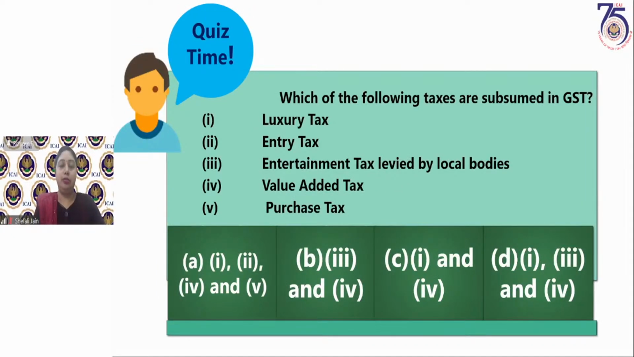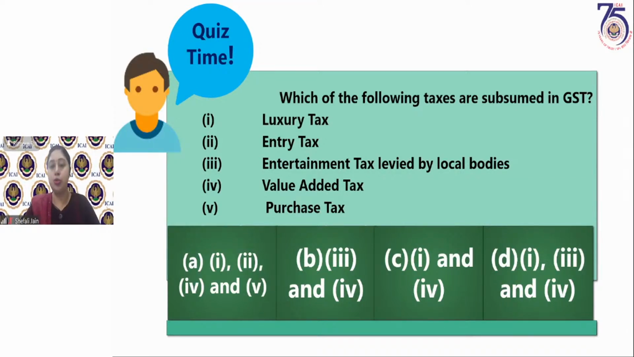Now the question is different. Which of the following taxes are subsumed in GST? You have to provide the taxes which have been subsumed in GST, which have been included in GST. Luxury tax, entertainment tax levied by local bodies, value added tax, and purchase tax. So in the exam also, when you are doing any question, you have to see specifically whether it is asking for exclusion or inclusion. Sometimes in a hurry we answer otherwise. Now here I am not asking what I asked in the previous question. I am asking which taxes have been subsumed in GST. So I'm waiting for answers.